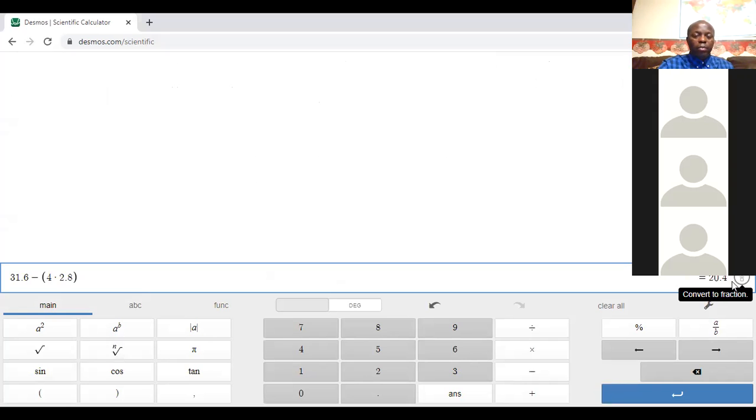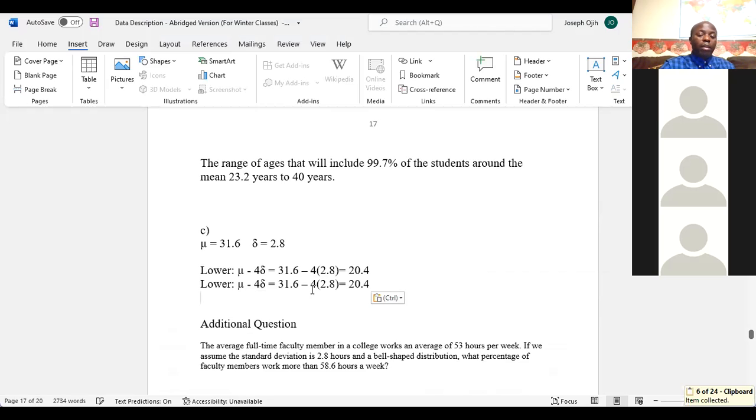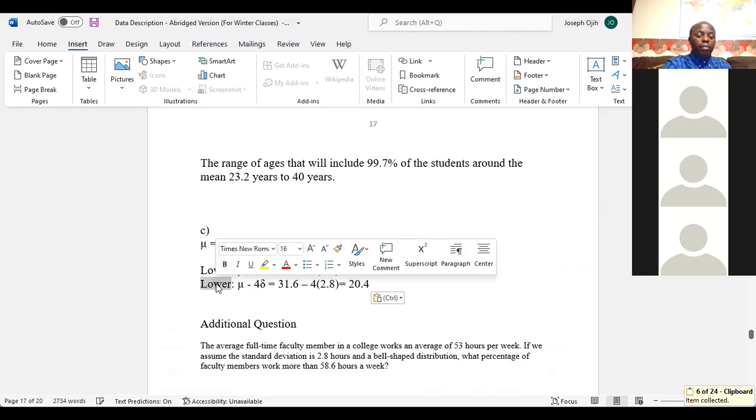So we put 20.4 right in our workbook. Now we'll repeat the same thing for the upper side, but this time around we use a plus sign.